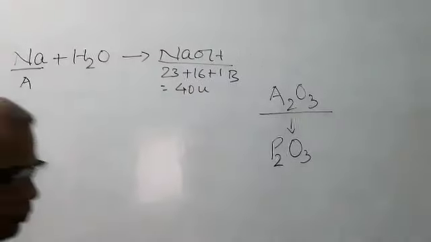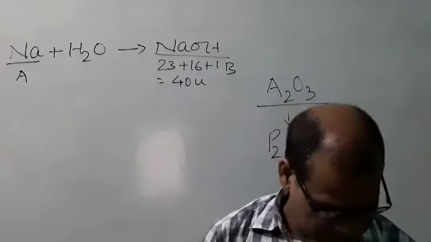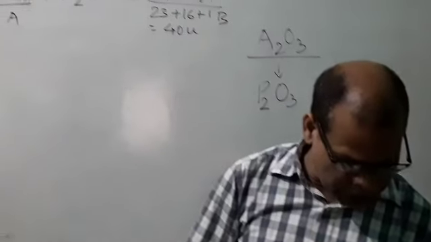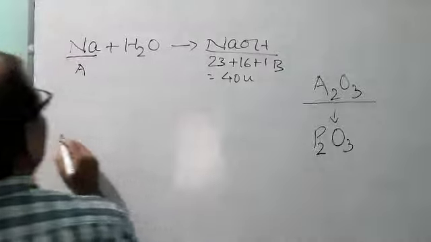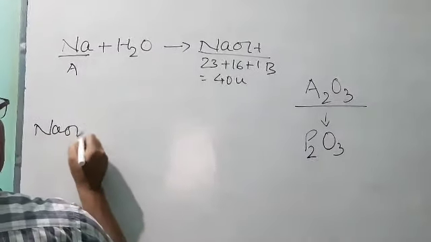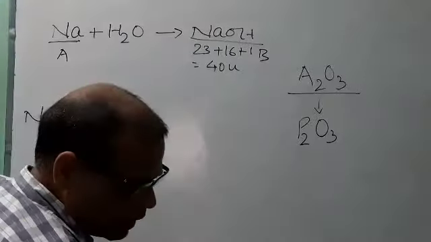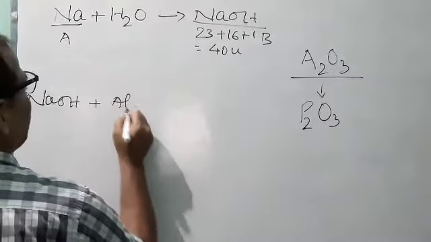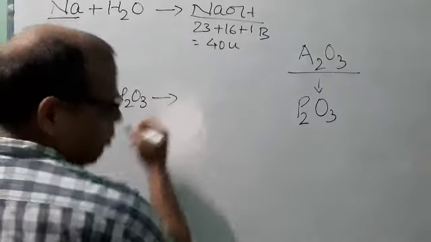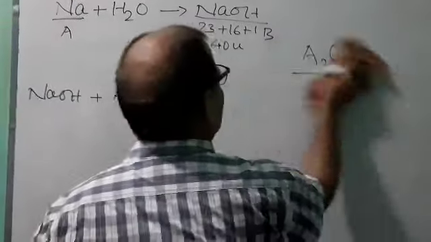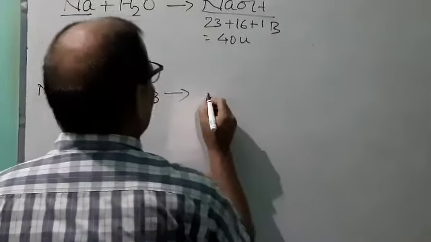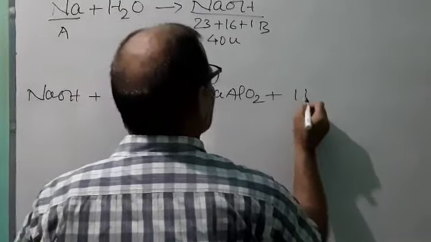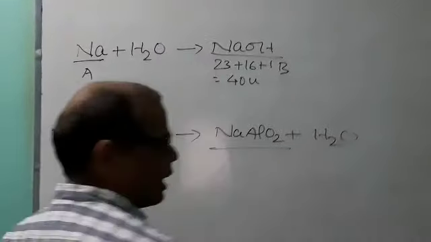Again, on treatment with aluminium oxide, NaOH plus Al2O3 forms a soluble product, NaAlO2 plus H2O, sodium aluminate.